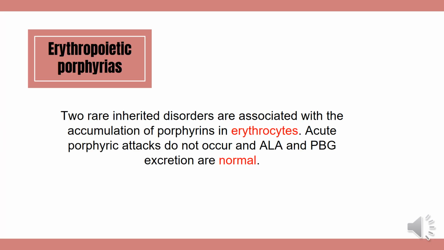Now, the other types of porphyria, the erythropoietic porphyrias. These are two rare inherited disorders associated with the accumulation of porphyrins in erythrocytes, because the enzyme deficiency will occur in the erythropoietic cells of the bone marrow. Here, the acute attacks do not occur, and ALA and PBG excretion are normal.